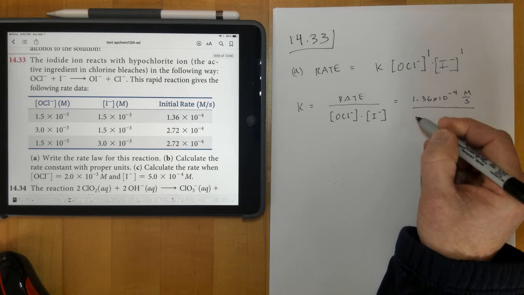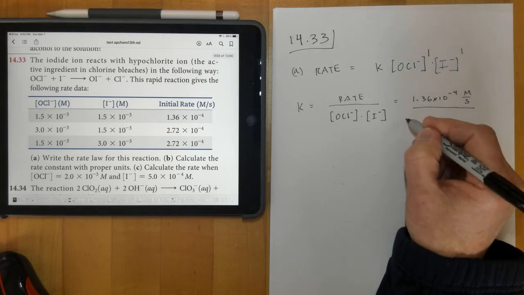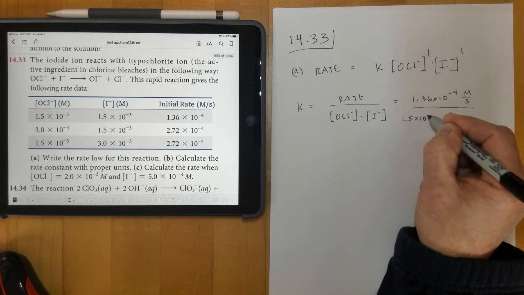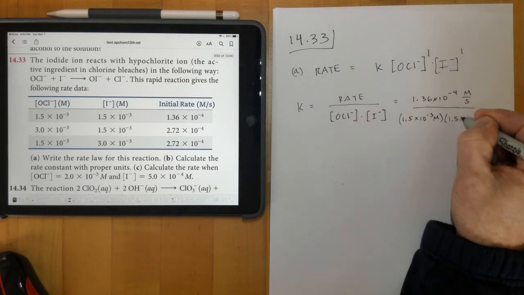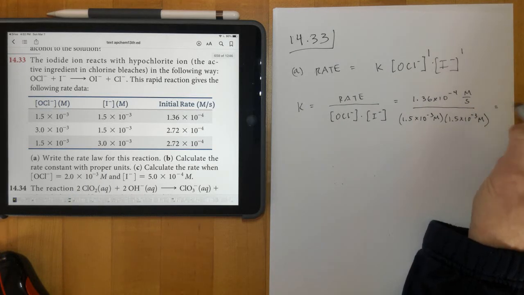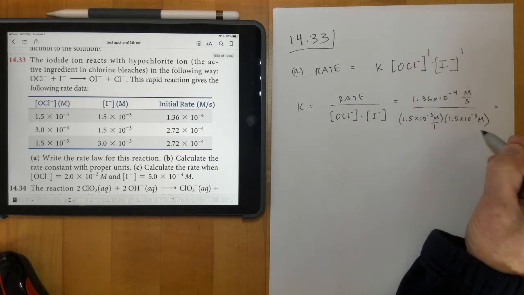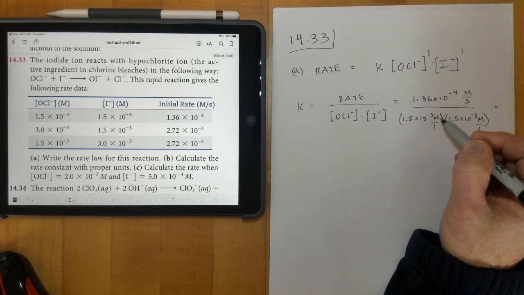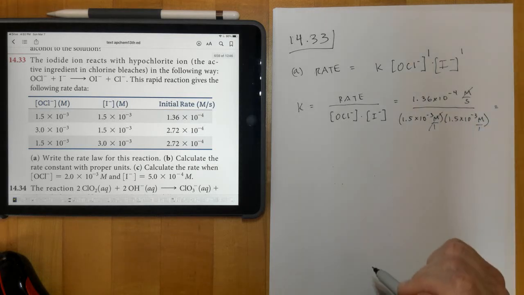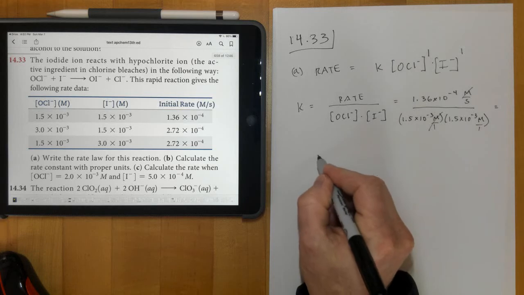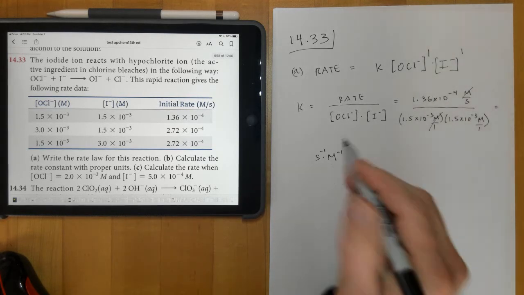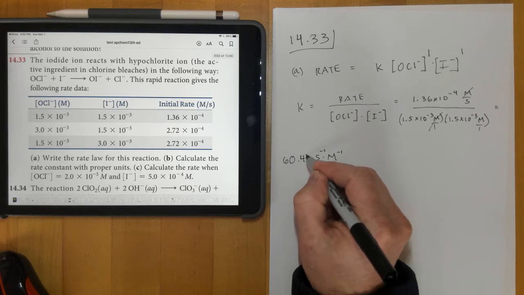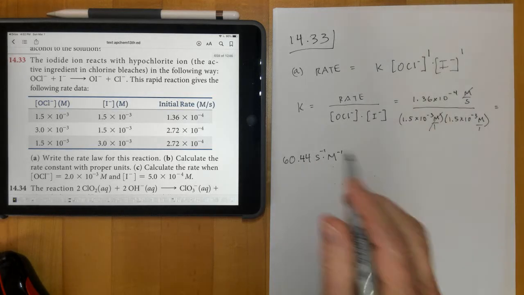And then I'll put in the OCl minus, which is 1.5 times 10 to the negative third molar. And I'll put in the I minus, which is also 1.5 times 10 to the negative third molar. And then looking at the units here, we can see that one of the molarities would cancel with one of the molarities right here, and then we're left with seconds times molarity, both to the negative 1 power for our units. And then the division of that ends up being 60.44 for our numerical value of K.